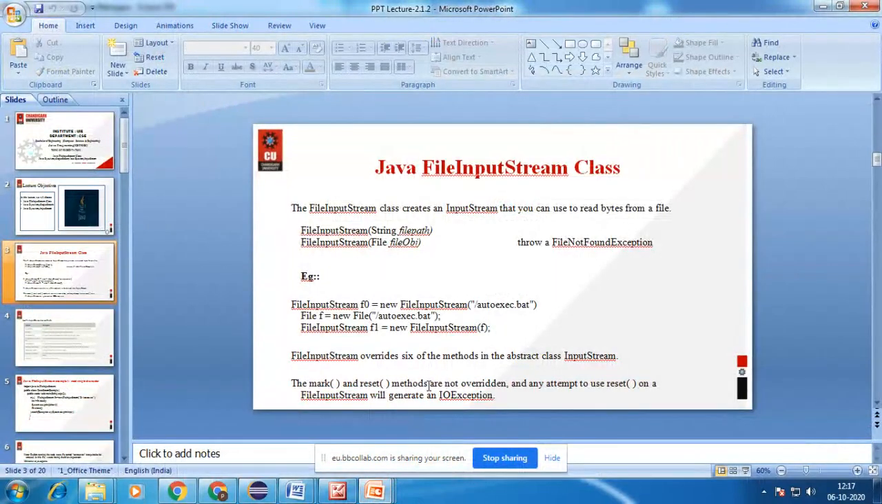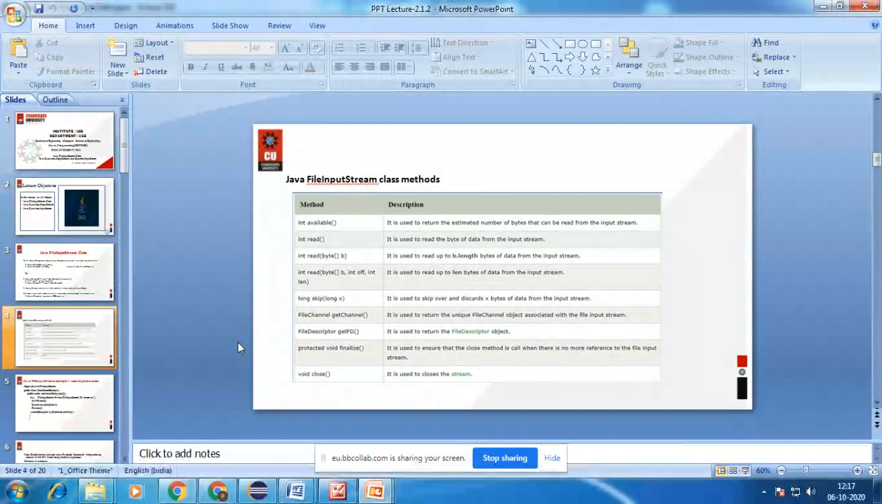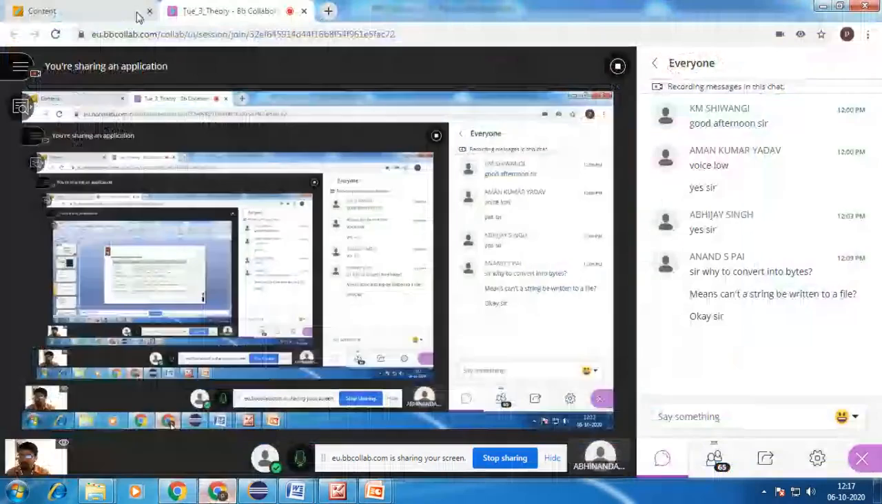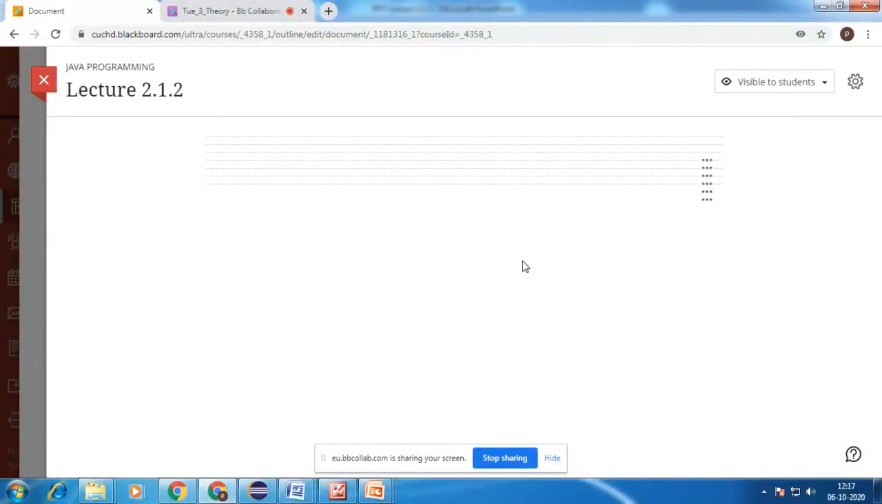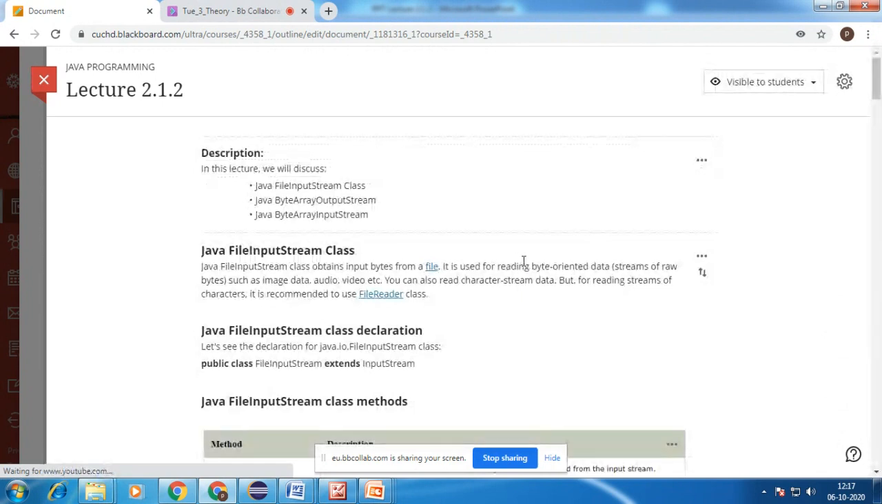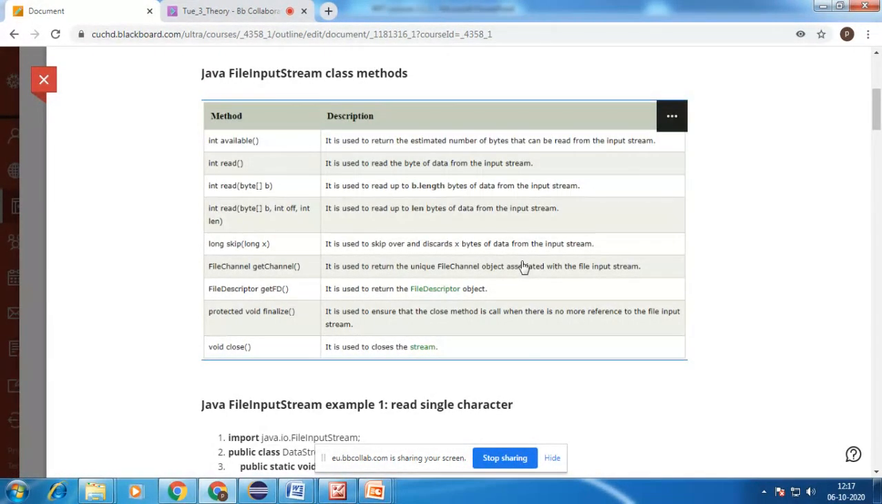So here in the input stream class, what are the methods that are there? In the file input stream class, we have this set of methods. What are they? int available, int read, int read byte b, int read byte b, int off, int length, long skip. So these are all the methods.